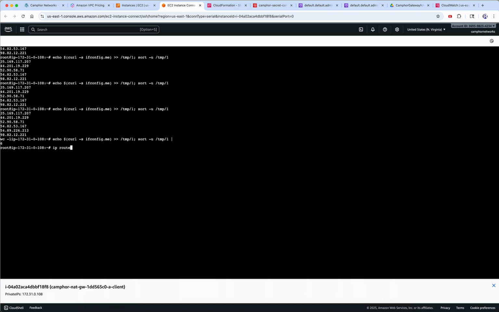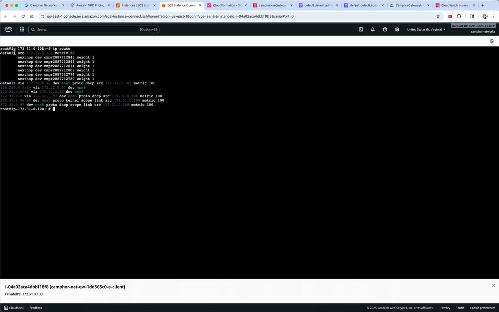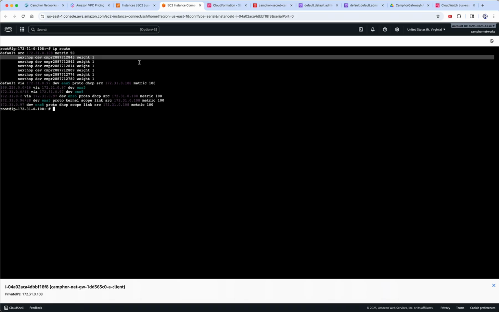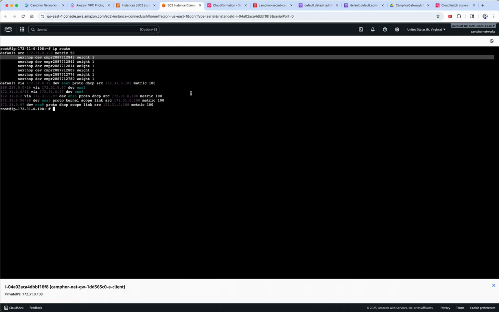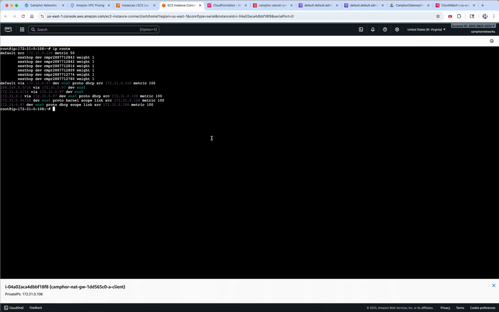Okay, so if I see the routing table here, there's a default route installed with six next hops. All six of them are here: 2 in A, 2 in B, 2 in C. Okay, so this is really cool, isn't it, guys? Now you get the full capability of all six gateways that can do your NAT forwarding, but there's no data processing fee fundamentally, and it's fully available, elastically scalable, and whatnot. Okay, so that's the beauty.